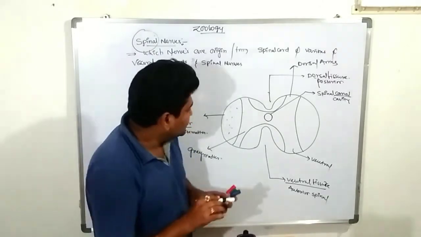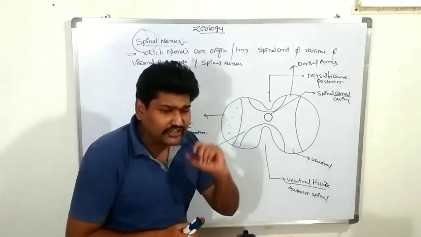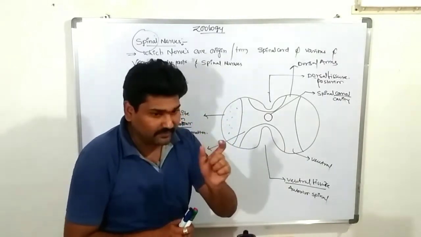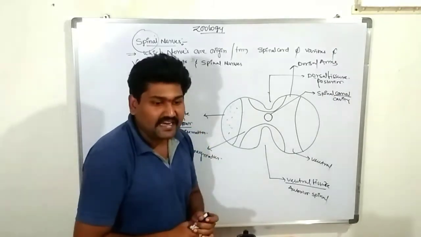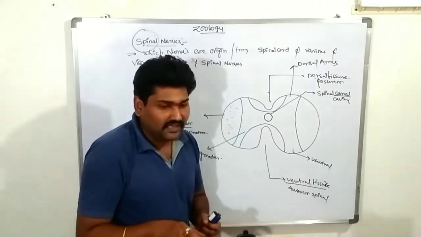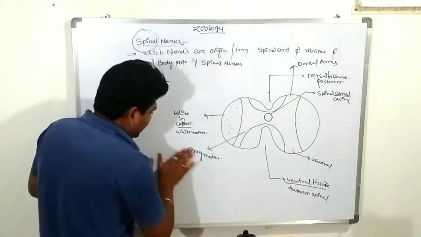What does the spinal cord contain? The spinal nerves are an extension of the spinal cord. Nerve fibers extend from the outside of the spinal cord, and a group of nerve cell bodies forms what are called nerve ganglia.